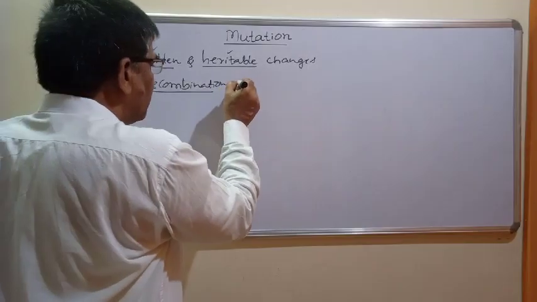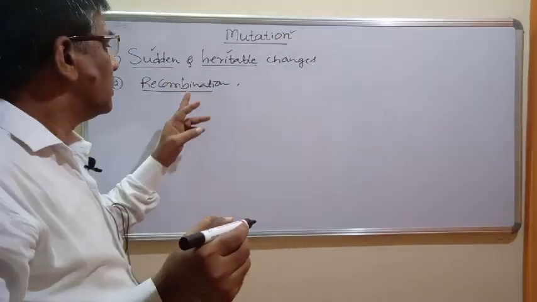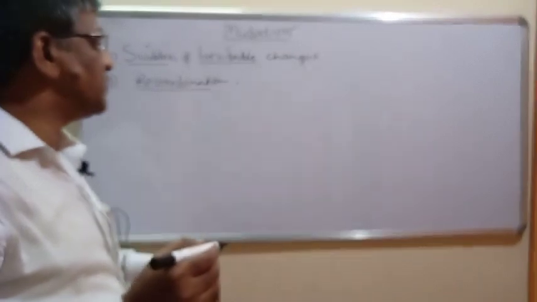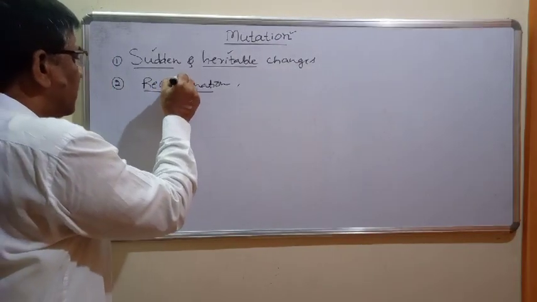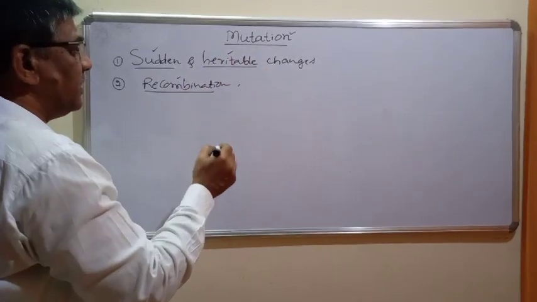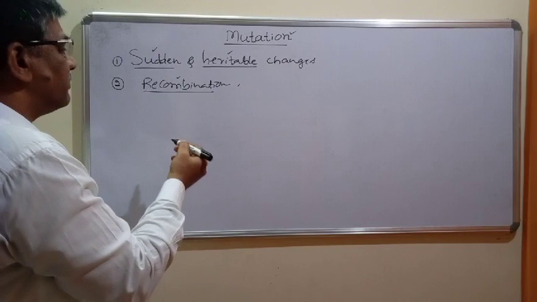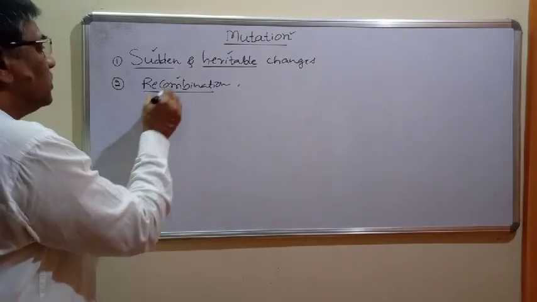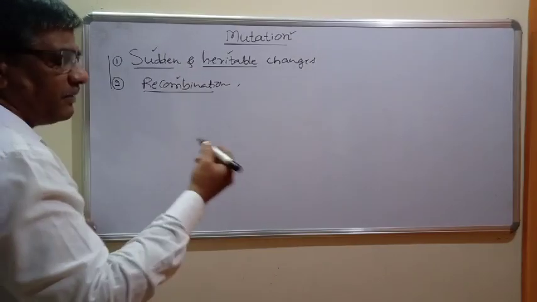Along with recombination, mutation is also responsible for variations at the level of genes or in DNA. So recombination brings changes in DNA, and along with that mutation is also responsible for bringing variations.